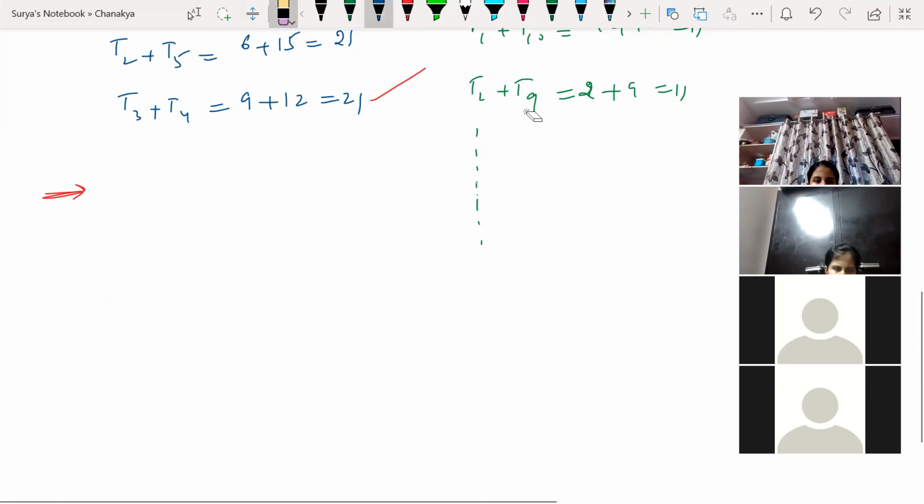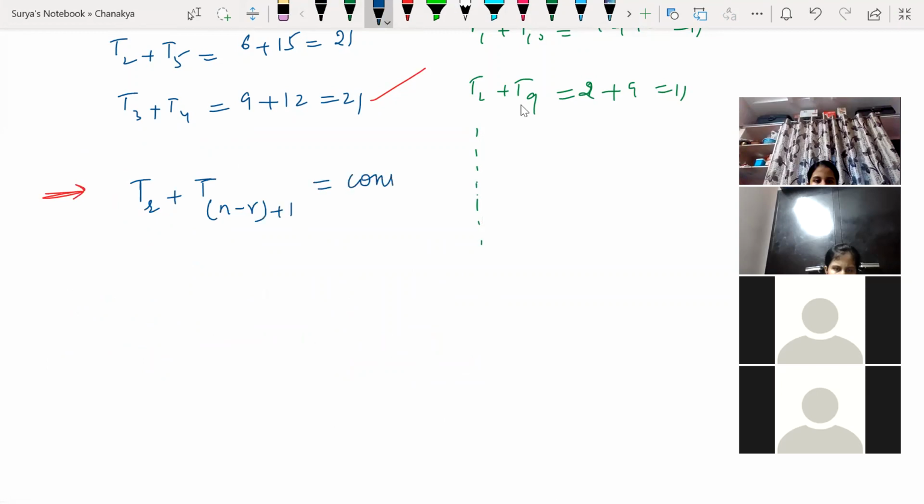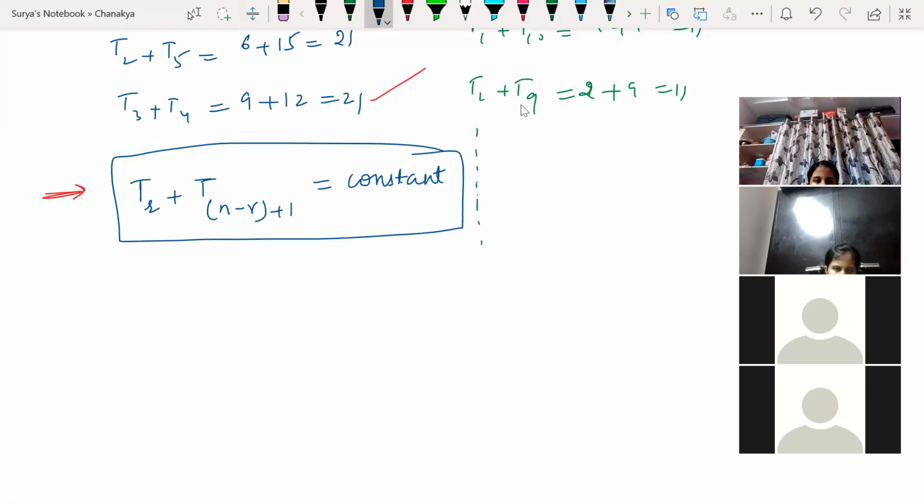Algebraically, how can you express this? TR plus Tn minus R plus 1 is equal to constant. All right. TR plus Tn minus R plus 1 is equal to constant.